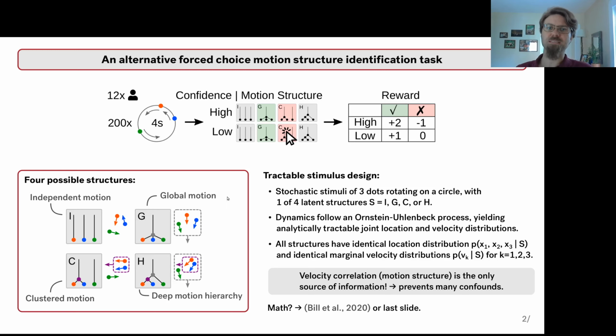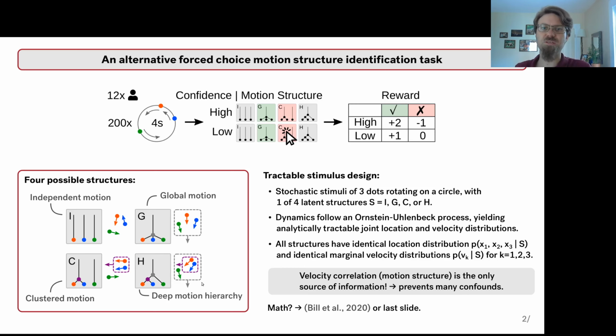In the psychophysics task, participants were presented with short scenes of 3 moving dots. After the scene had ended, they reported which latent structure they believed underlay the dot's motion and the confidence in their decision. Each scene followed one of 4 structures: independent motion, where dot velocities are uncorrelated; global motion, where all dots share a joint motion component and also have some individual motion; clustered motion, where 2 dots are grouped together; and hierarchical motion, where a cluster and the 3rd dot share an additional global motion component.